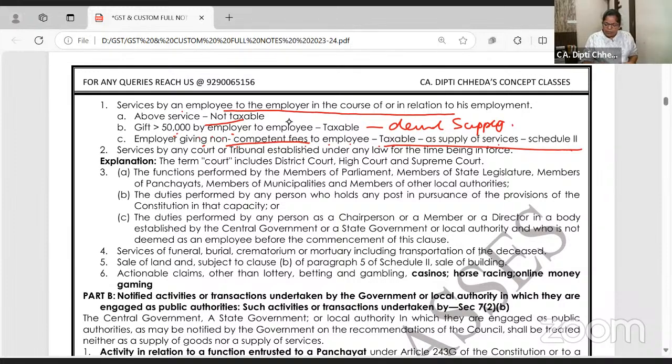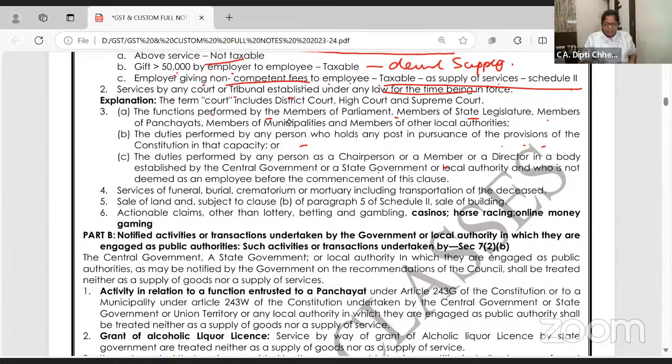Services by court or tribunal, exempt. Functions performed by MPs, MLAs, duties performed by any other person of the government, exempt. Just remember the gist. Services, ये एग्जाम में पूछते हैं. Services of funeral, burial, crematorium, mortuary, including transport of the deceased person. Very well, exempt. We know that for these services, we have to hire an ambulance to take the deceased person. There also we have to take their services and all. But किस पे GST नहीं है.